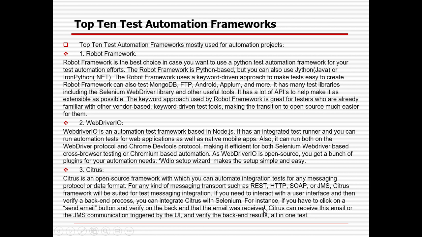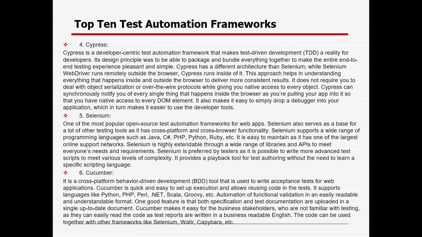We can't check that normally, so we go to the backend and, with some configuration for the JMS communication triggered by the UI, verify that it has been received.